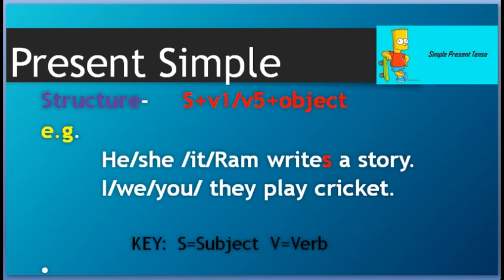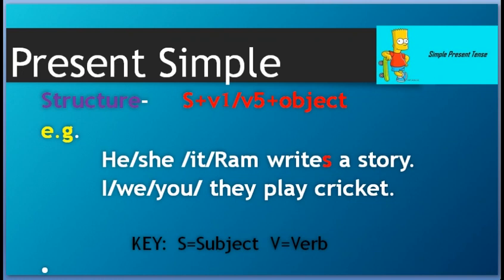When we say writes, it is singular form. When we say write, it is plural form. So example number 1: he, she, or it, or any other singular noun, and with that we use S: writes a story.